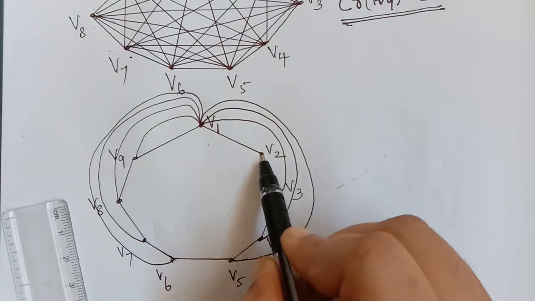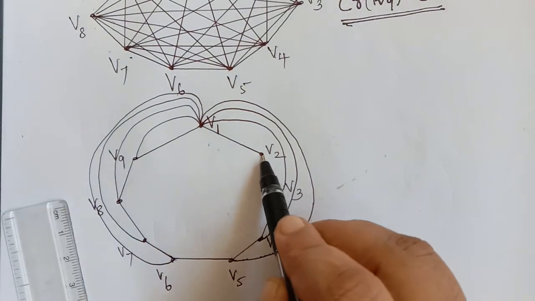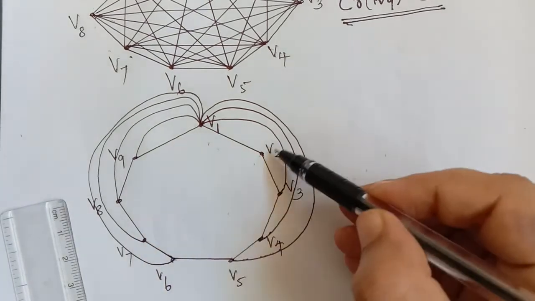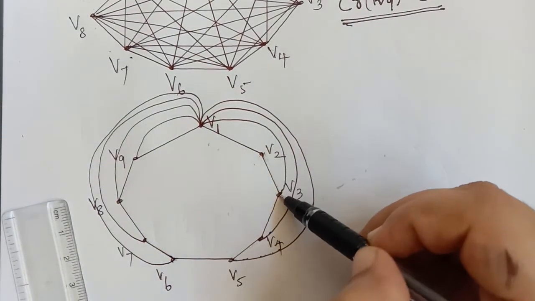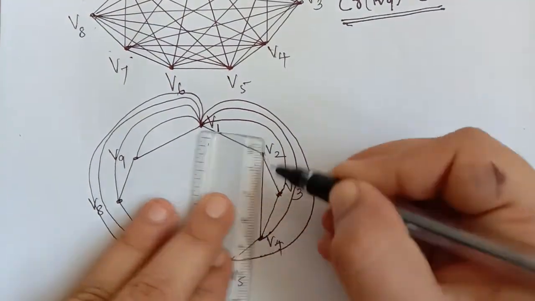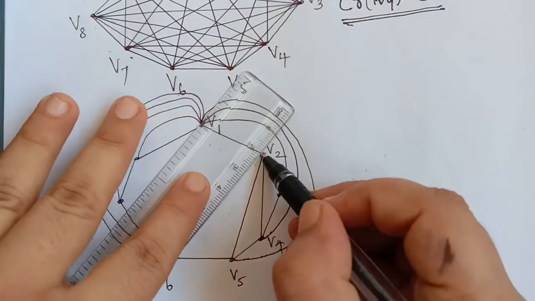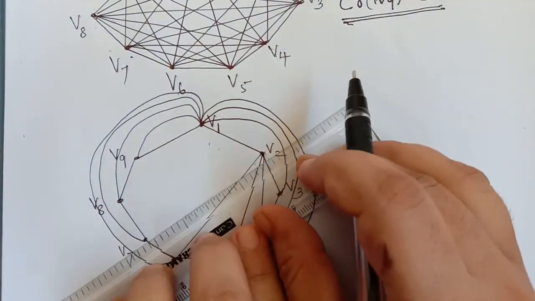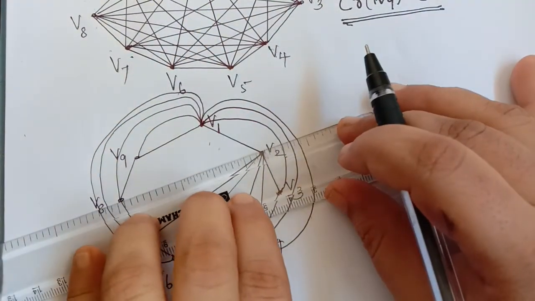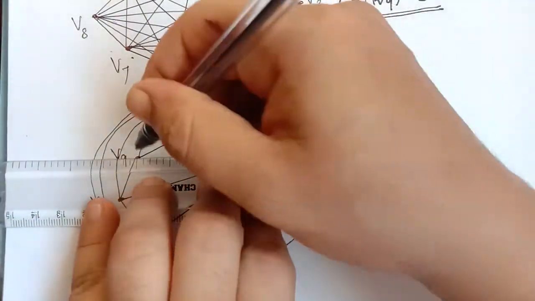Similarly, V2 has edges with all the other remaining vertices. The edge between V1 and V2 has been drawn already, and V2 and V3 is also here. Now from V2 to V4 we can draw in this manner so that there will be no crossing. Similarly with V5, V6, V7, V8, and V9 also.